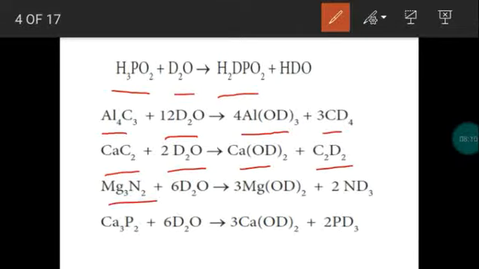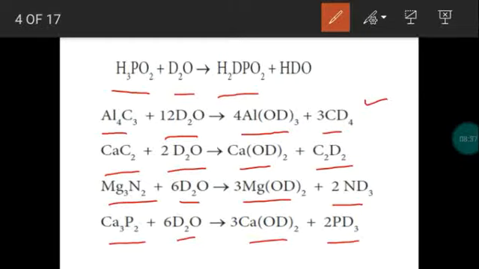Magnesium nitride combines with heavy water. It provides magnesium deuteroxide with the liberation of ND3. Next, calcium phosphide reacts with heavy water. It produces calcium deuteroxide with the liberation of PD3. So observe the byproducts.